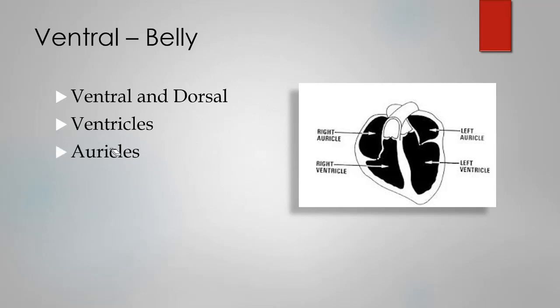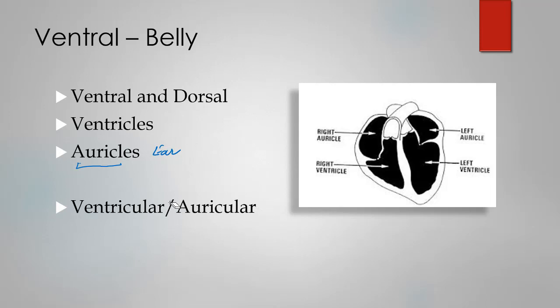This word comes from the root auric, and auric means ear, as simple as that. They are named auricles because they appear in the shape of an ear. And the lower one is called ventricle because it is in the front side.